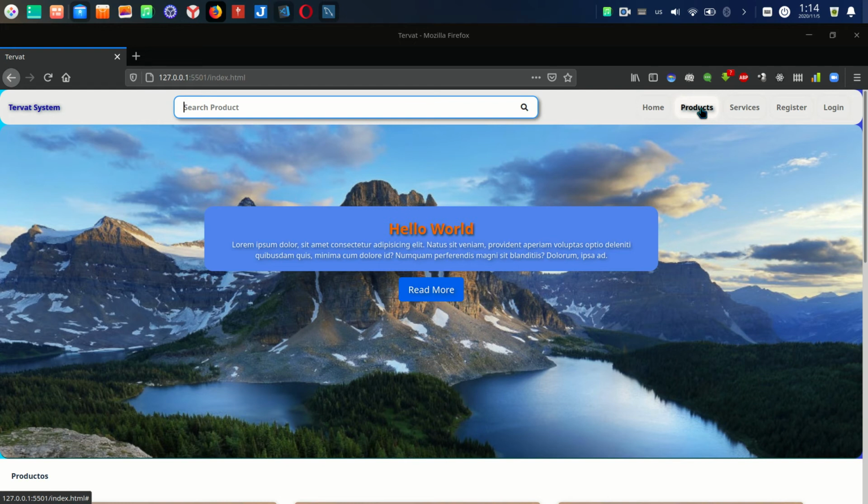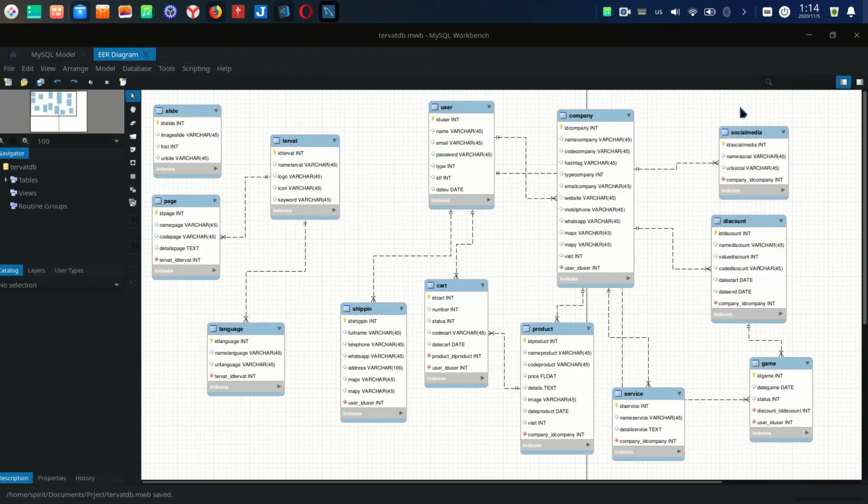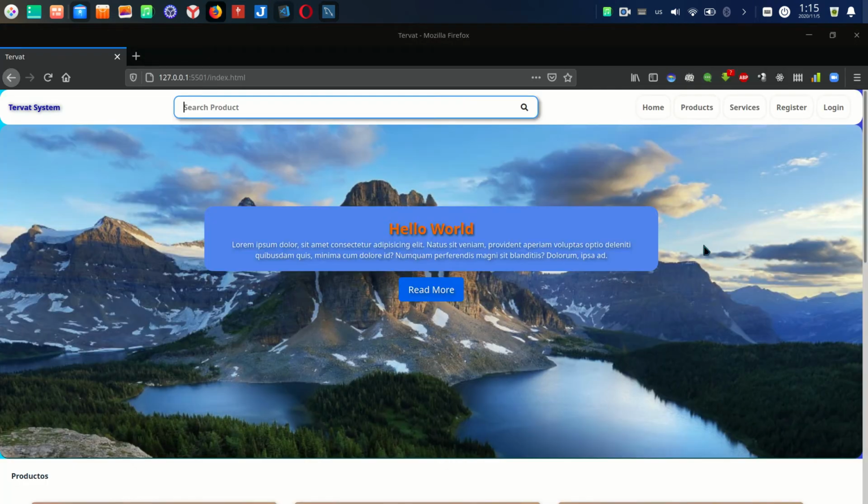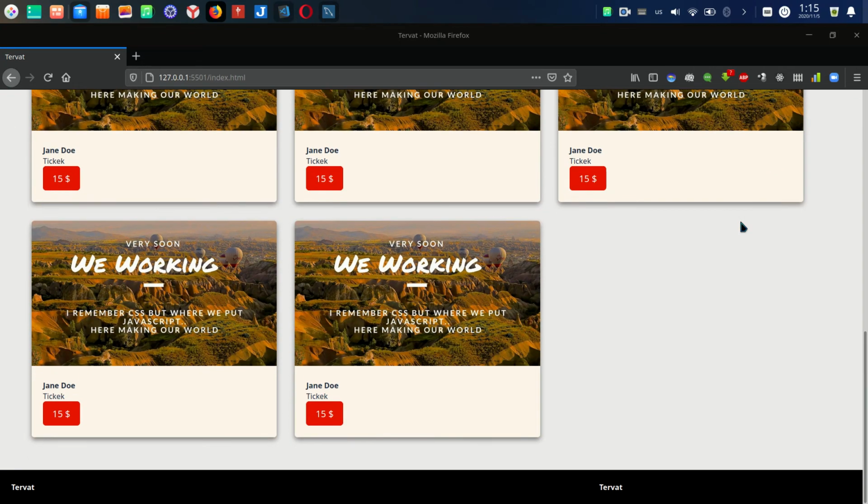Yes, I need to think how it works. And here we have service. If you remember, this company has the product and has the service. Some people have the service or have the products. The register is for everyone who wants to register, customer or company, whoever wants to log in. Okay, here the product and that's it.